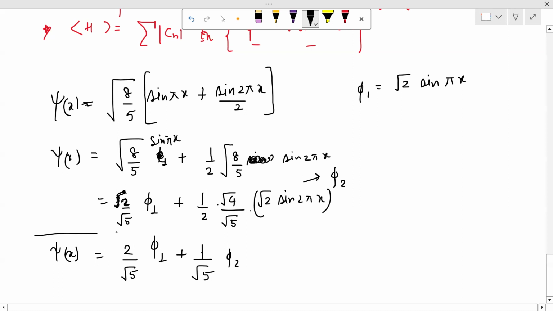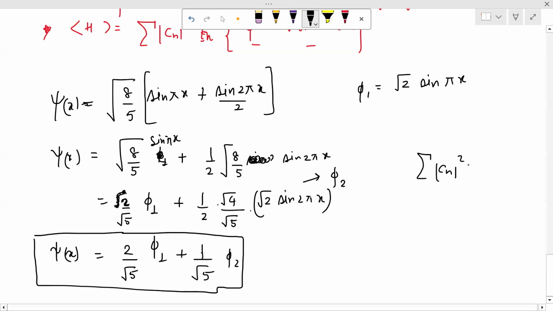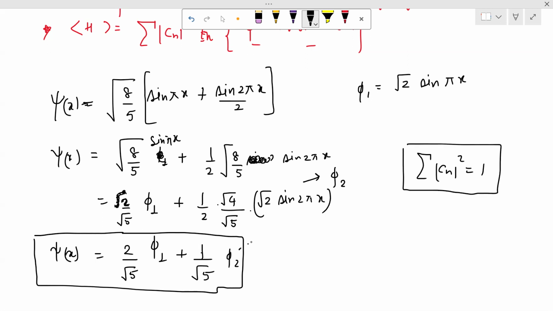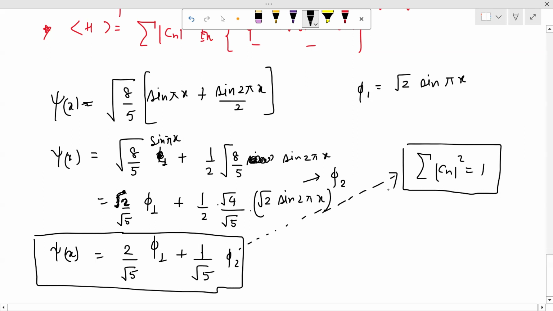This is clearly normalizable, I mean, clearly normalized. It is the sum of Cn squared, and you can clearly see it comes out equal to 1, because C1 squared is 4 upon 5, and C2 squared is 1 upon 5. So the wave function is normalized. That's not a worry. So now we want to find the expectation value of energy.